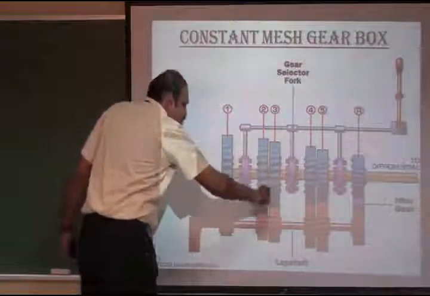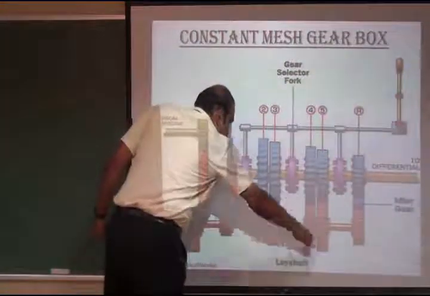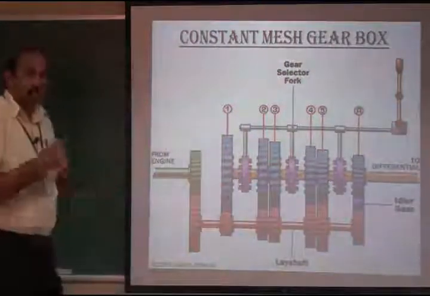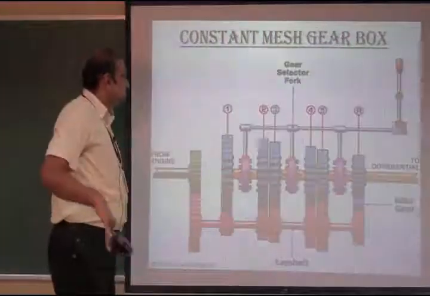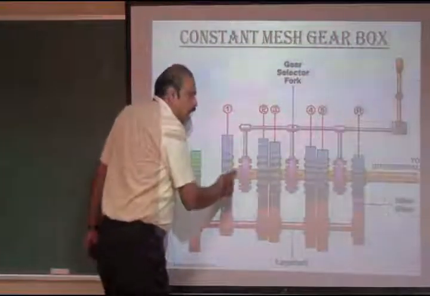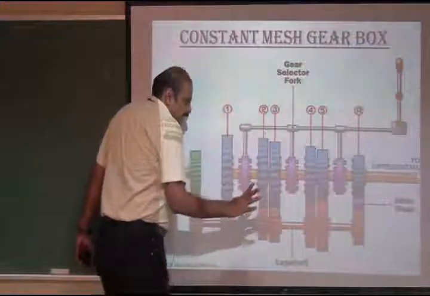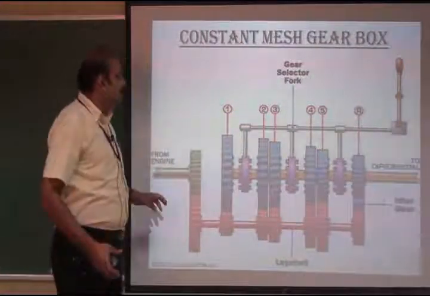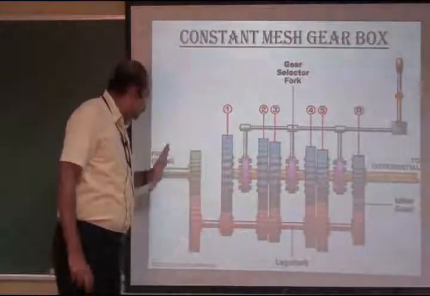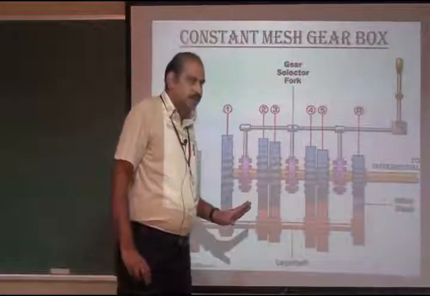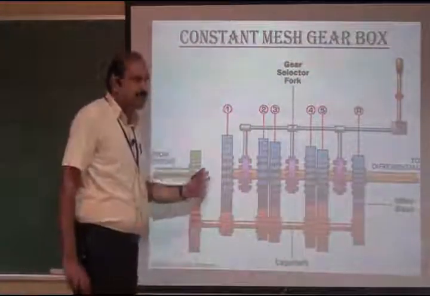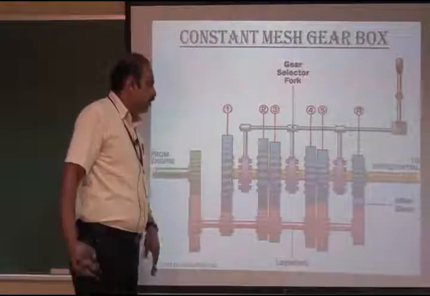All the gear pairs are meshed with the counter shaft gear and can rotate freely. There is no contact between the output shaft and the gear pairs. So in the neutral condition, there is no contact between the input shaft and output shaft, and no power is transmitted from input shaft to output shaft.